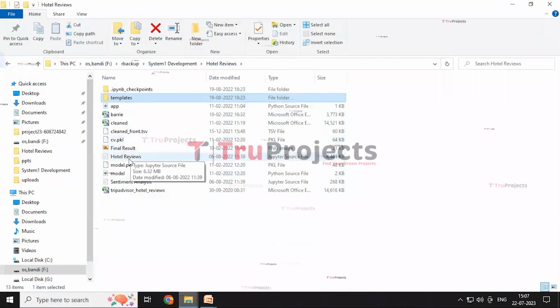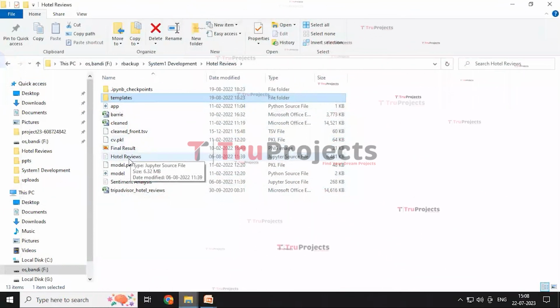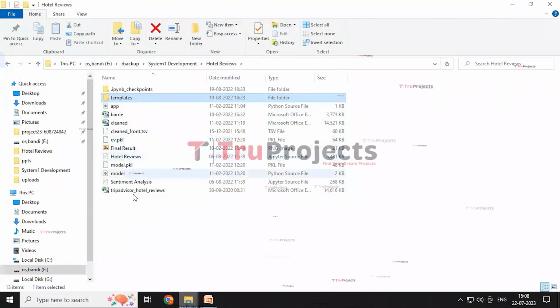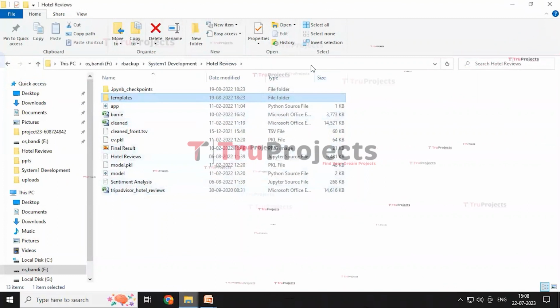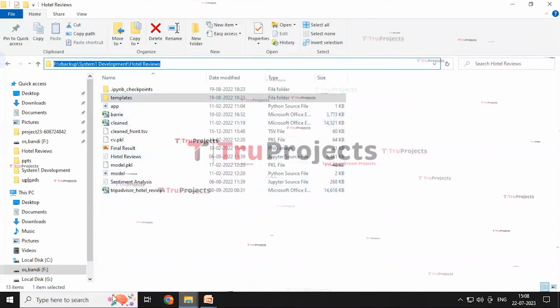And the hotel reviews is an IPYNB file which contains the combination of the code, graphs and output all in one place. It allows the user to write and execute the code in individual cells, making it a popular choice for data science. And to execute the project, first we need to copy this code folder path and then open the Anaconda prompt.